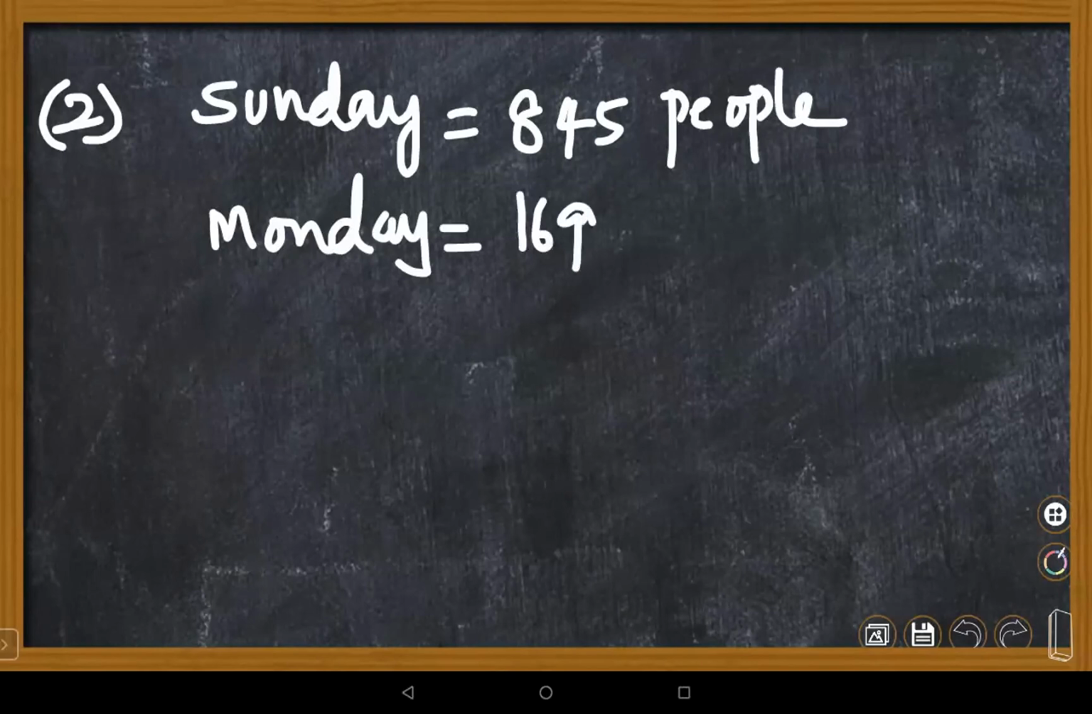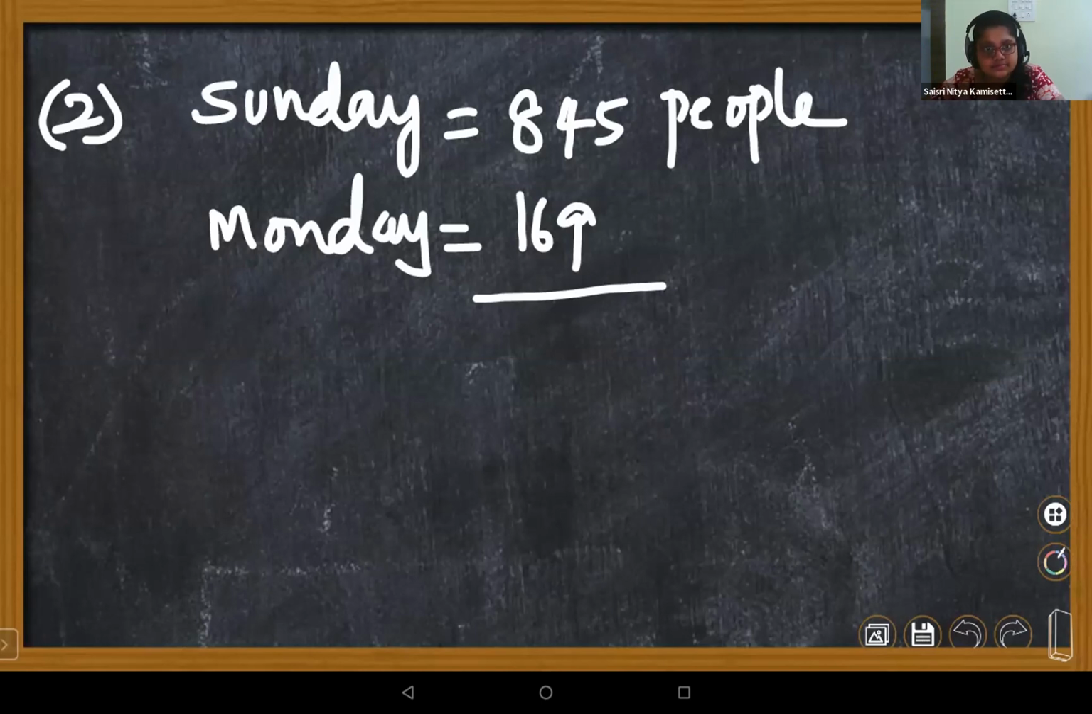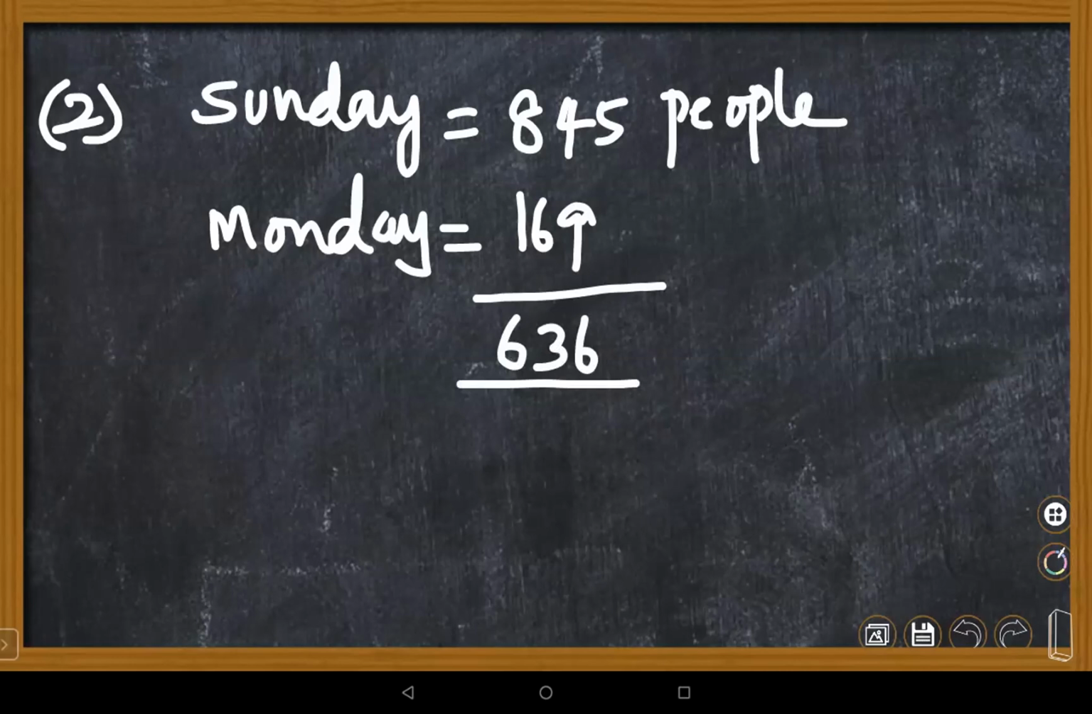So what is the difference between these two? How many people are reduced? Means you need to subtract. 845 minus 169, how much, Lalit? 670. Ma'am, I got 676. Very good, 676. So how much is the decrease, ma'am, in percentage?